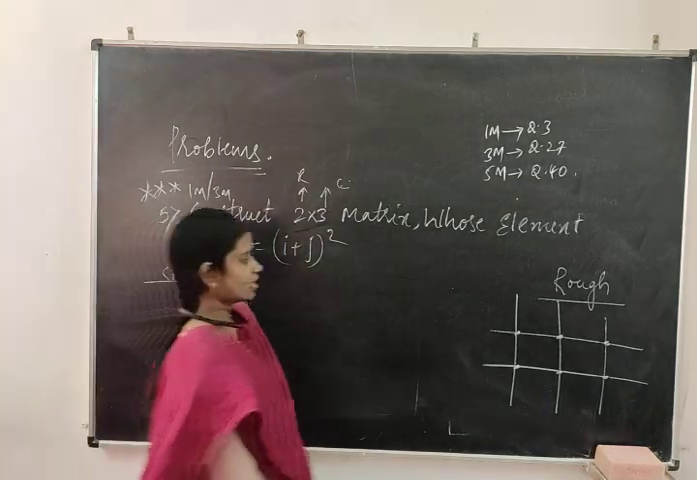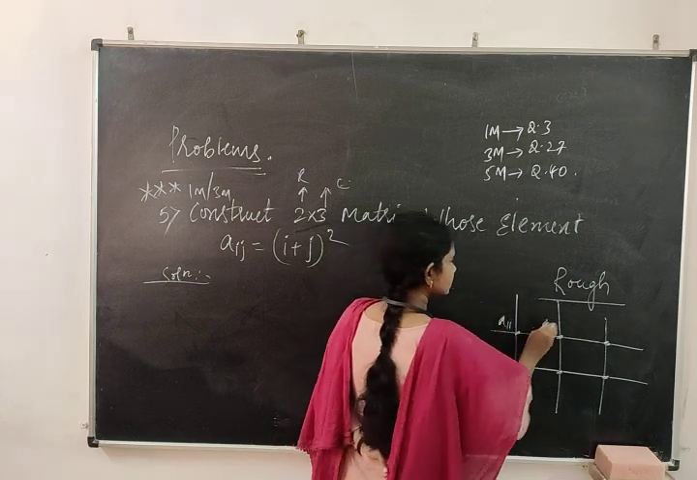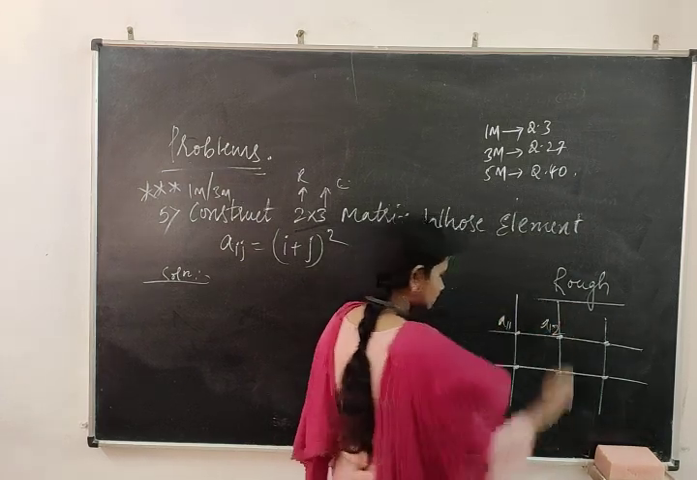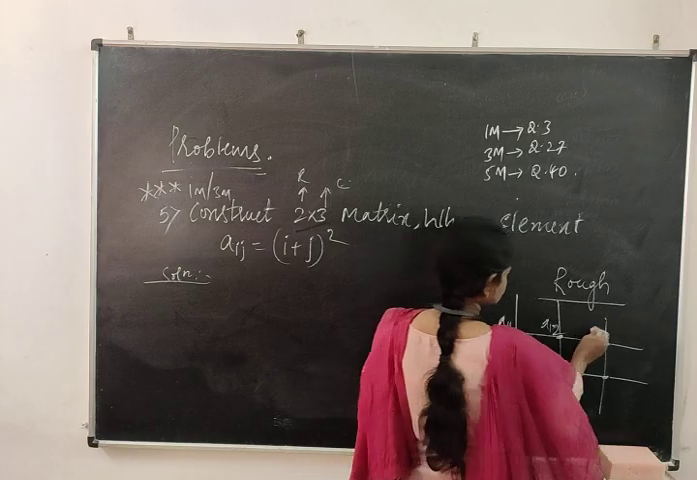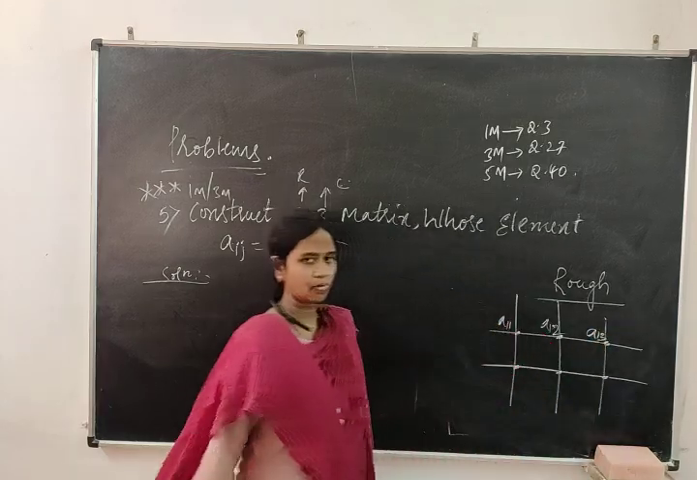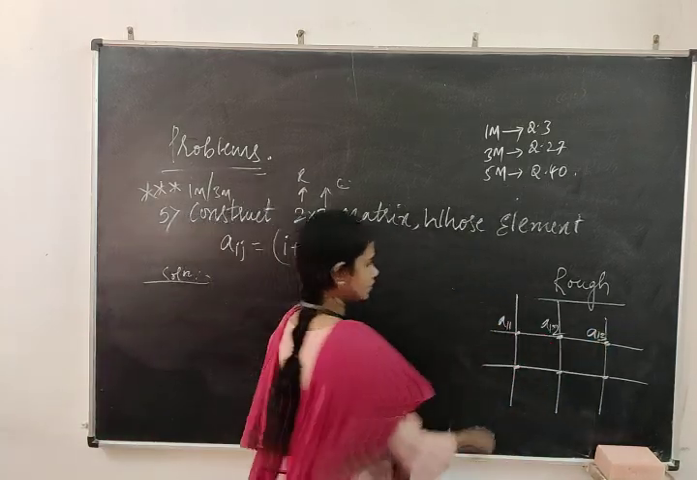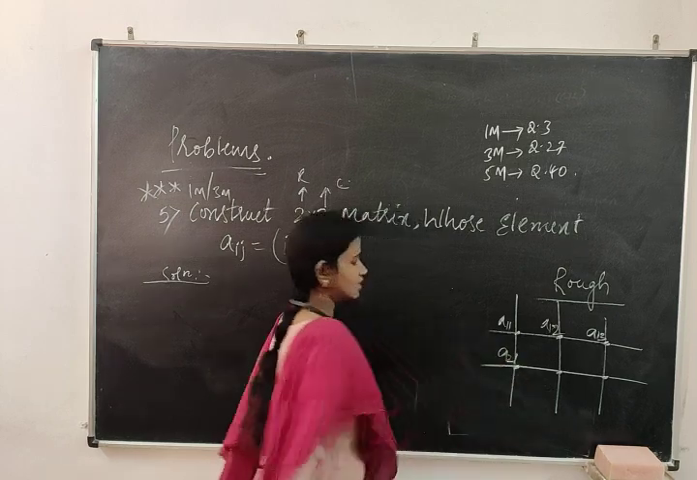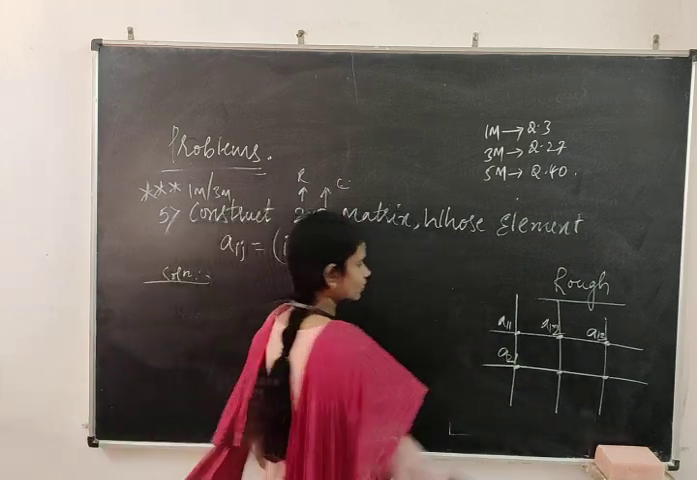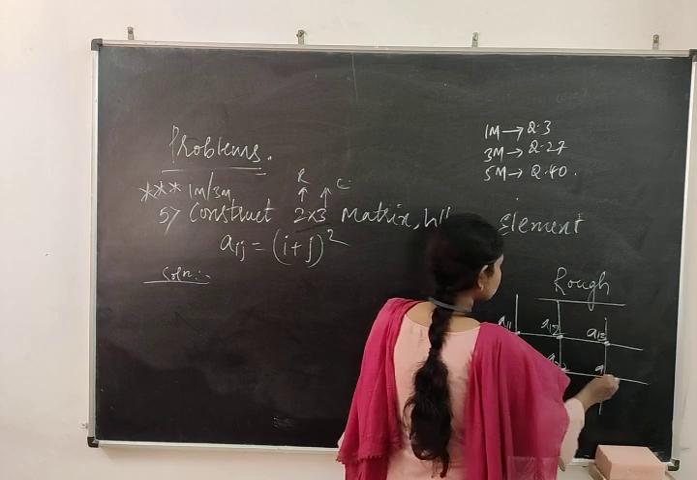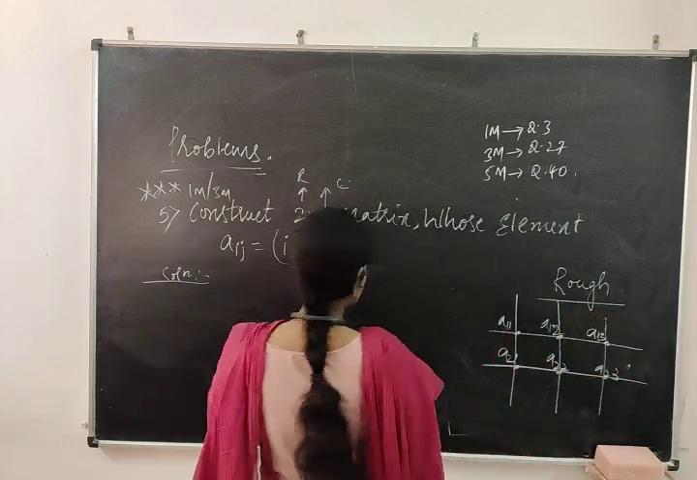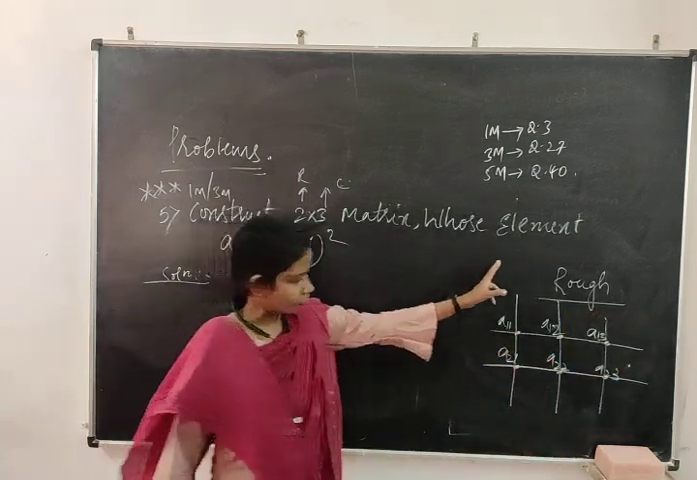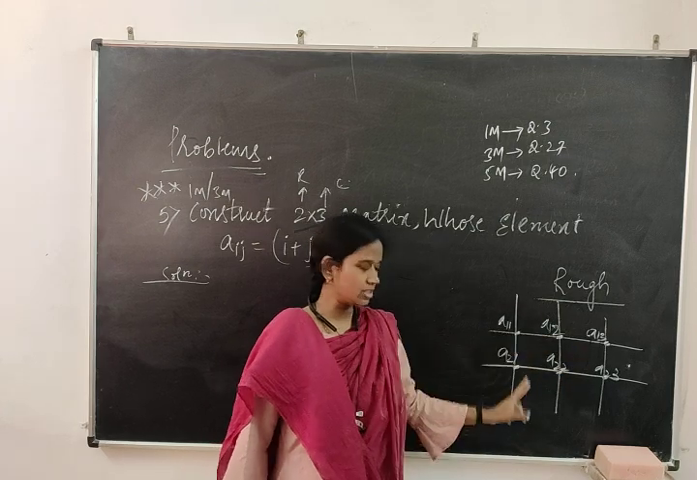So I will write here a suffix 1,1. This is a suffix 1,2. And this is a suffix 1,3. Moving to the second line, it is a suffix 2,1. And what will it be? Yes, correct, a suffix 2,2. And this will be a suffix 2,3. I'll once again tell you it's only for your convenience. I have shown it in this manner.